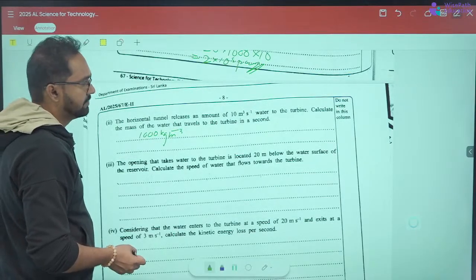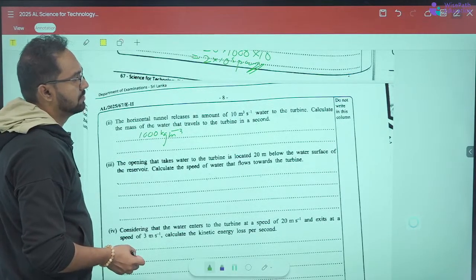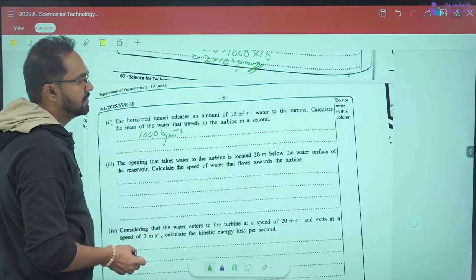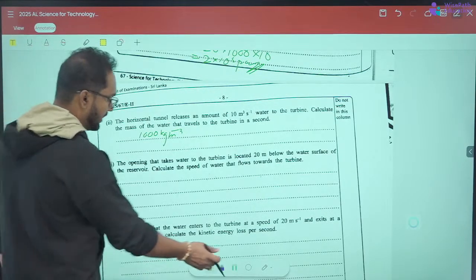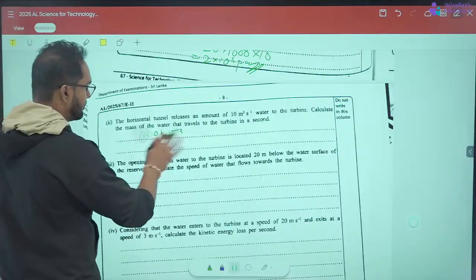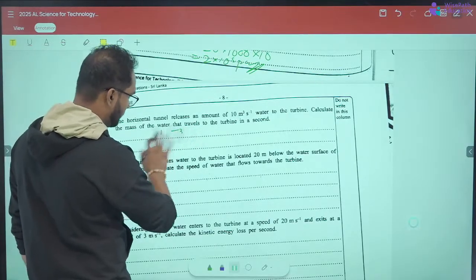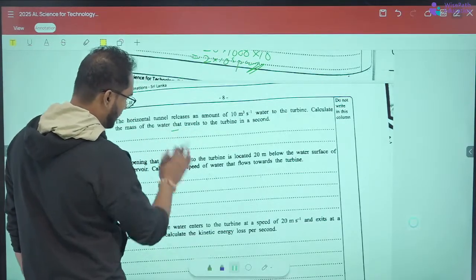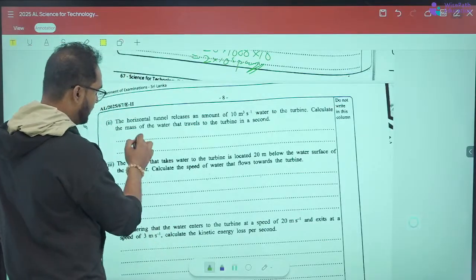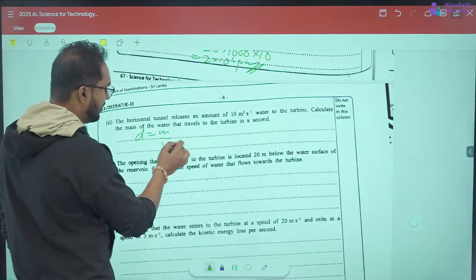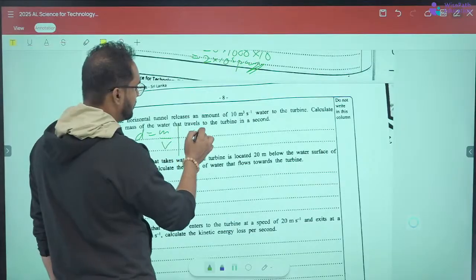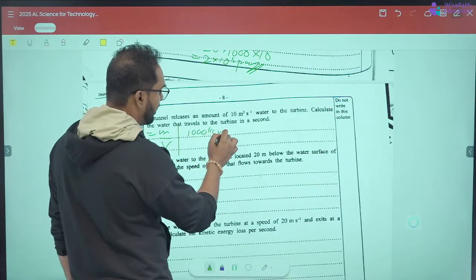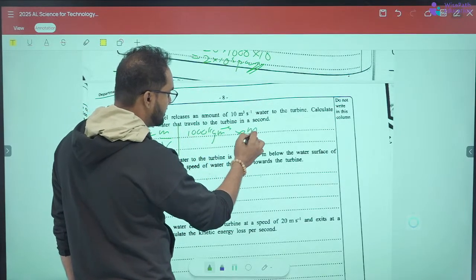Which means, so the density equals mass over volume, right? I'll write it this way. Density equals mass over volume. D equals m over v, right? The density is 1000 kilogram per cubic decimeter. You have to find the mass.